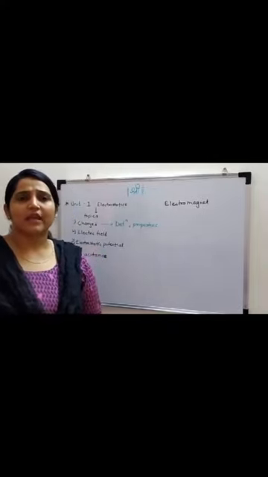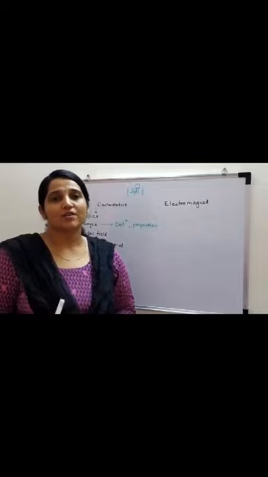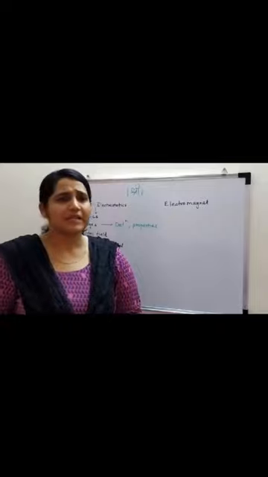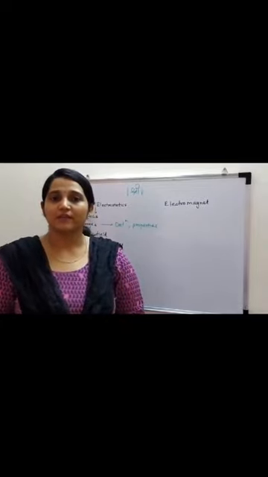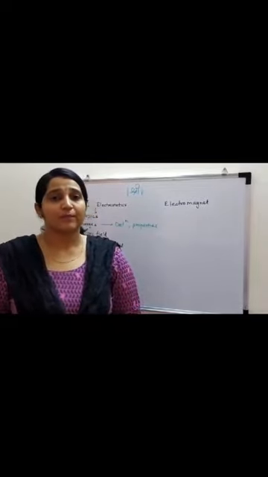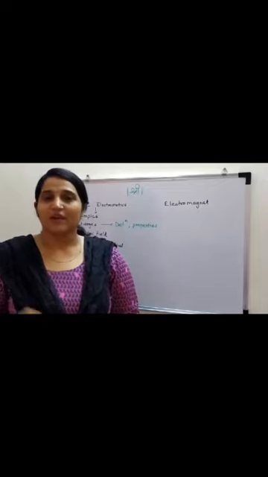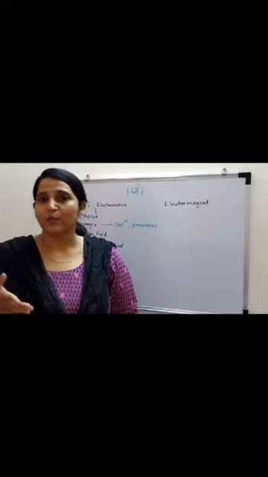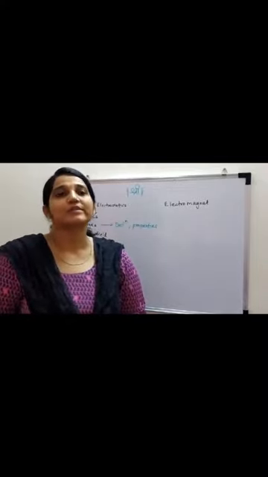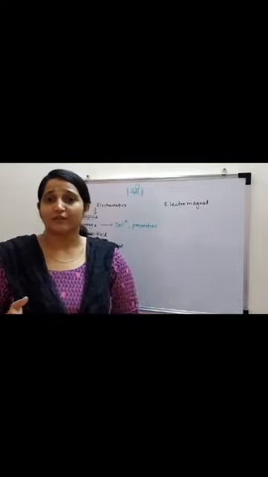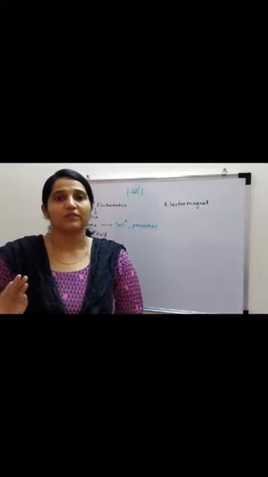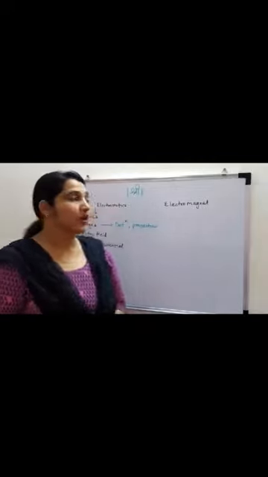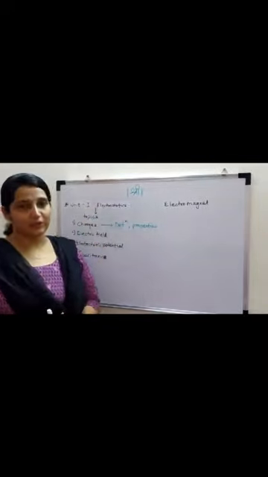And the second one is when the charges are in motion. When charges are moving, it produces a current. When current is produced, we know that if some current is flowing through a conductor, it shows magnetism. So there are different branches which deal with charges in motion. In this unit we are going to see about electrostatics.